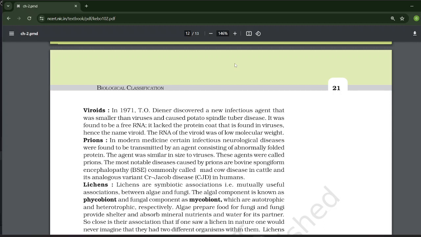Prions. In modern medicine, certain infectious neurological diseases were found to be transmitted by an agent consisting of an abnormally folded protein. The agent was similar in size to viruses. These agents were called prions. The most notable diseases caused by a prion are bovine spongiform encephalopathy (BSE), commonly called mad cow disease, in cattle, and its analogous variant, Creutzfeldt-Jakob disease (CJD), in humans.